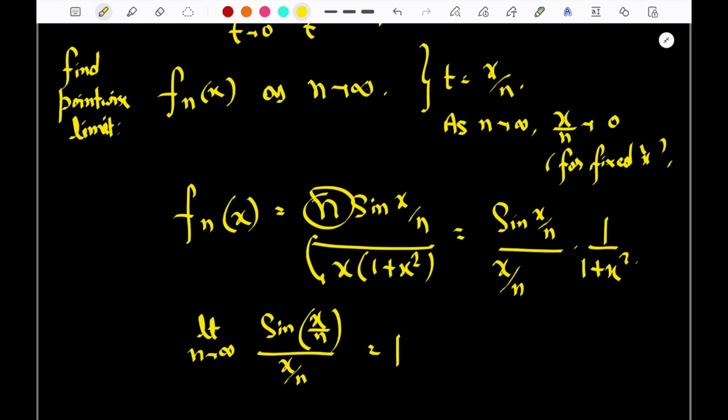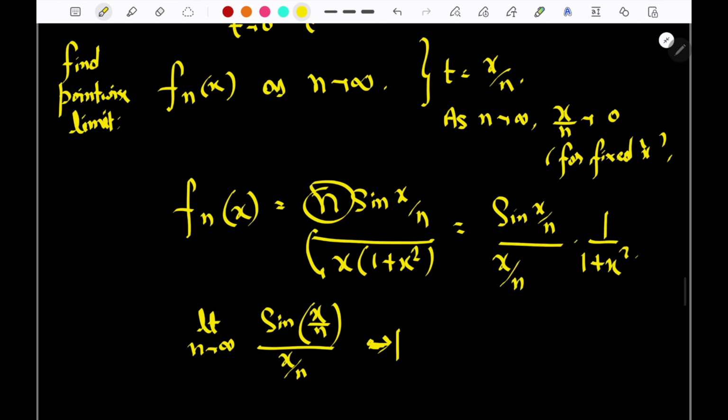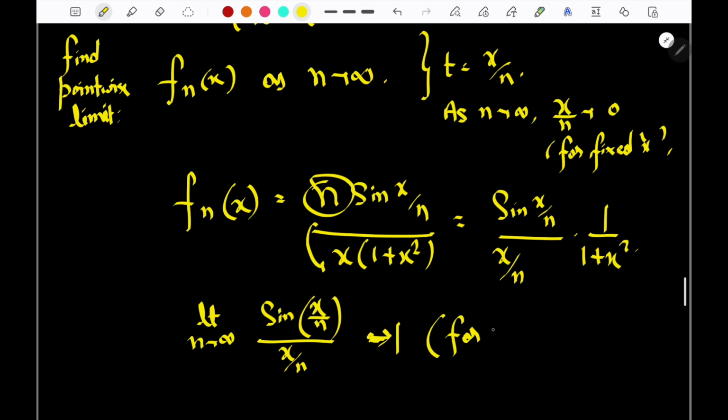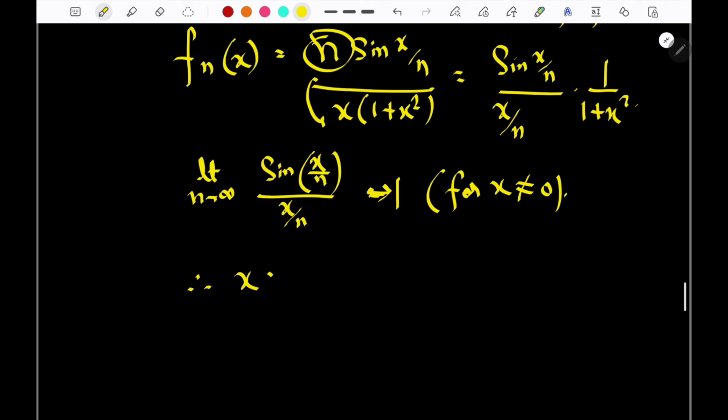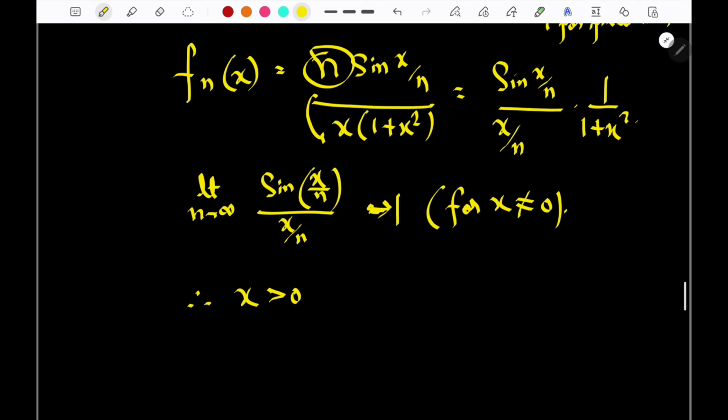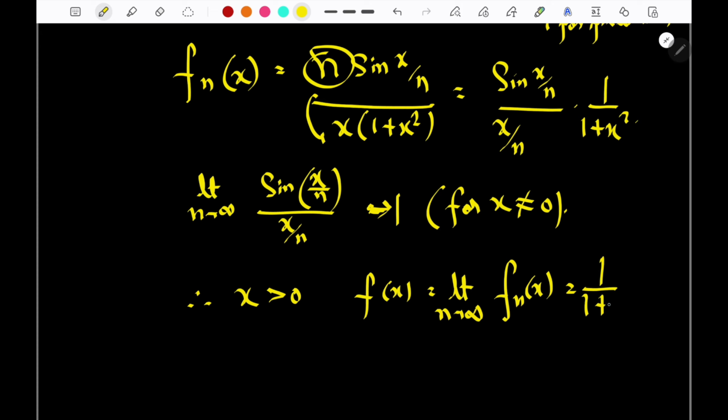So this will tend to 1, not exactly 1, for x not equal to 0. Done. So the term that remains is this one. Therefore, if x is greater than 0, then the limit of f_n(x) as n tends to infinity is equal to 1/(1 + x^2).